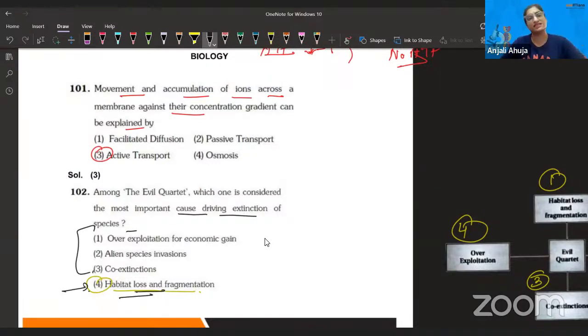If a species does not have a habitat, and fragmentation means the environment is changing because of global warming, glaciers are melting, or it can be a desert also. The animal is living in a green, tropical area, and now it is getting converted into desert. There can be any reason, right? So the fourth is the answer.